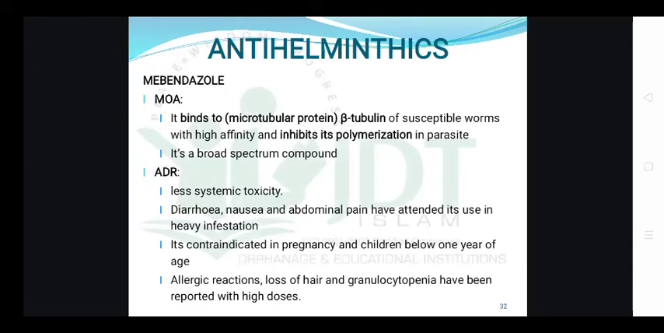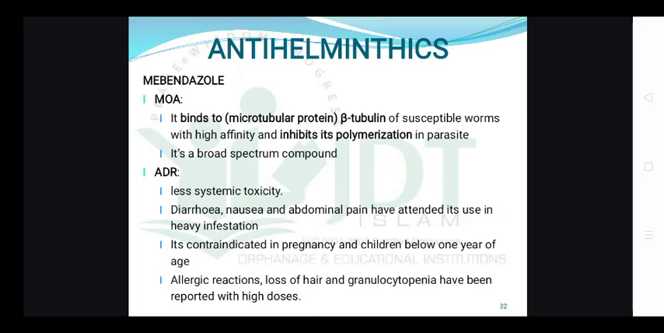Mebendazole and albendazole have the same type of mechanism. What will happen? These drugs, mebendazole as well as albendazole, will bind to the microtubular protein, which is known as tubulin, of susceptible worms with high affinity, and thereby inhibit its polymerization to form a tube-like structure. So by binding with the microtubular protein, that is beta tubulin, of susceptible worms, it will prevent the polymerization to form a tube-like structure. It's a broad spectrum compound.